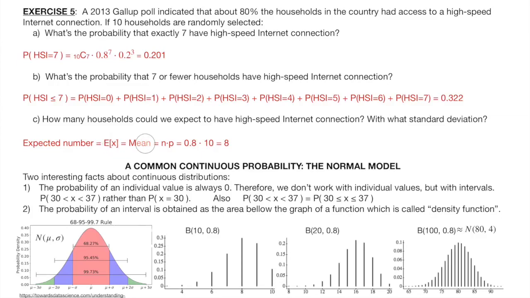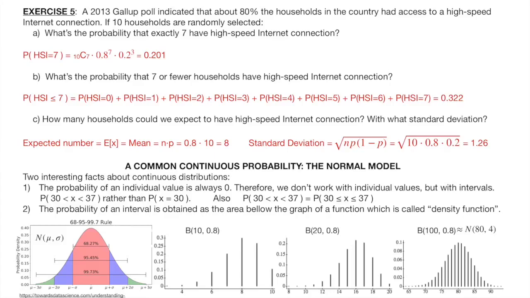The formula says that the expected number of successes in a binomial model is the number of trials times the probability of success. The standard deviation is not so intuitive. It's the square root of the number of trials times the probability of success times the probability of failure. So in this case, 1.26. Sometimes you are expected to put these measures of center and spread in a sentence. You can say, we expect to see 8 households with high-speed internet, give or take 1.26.